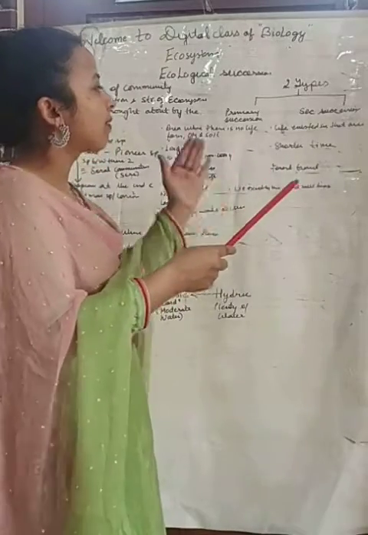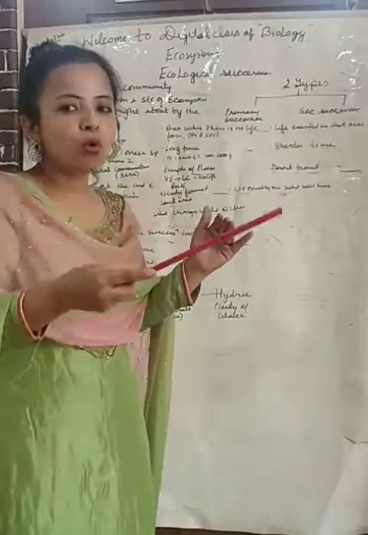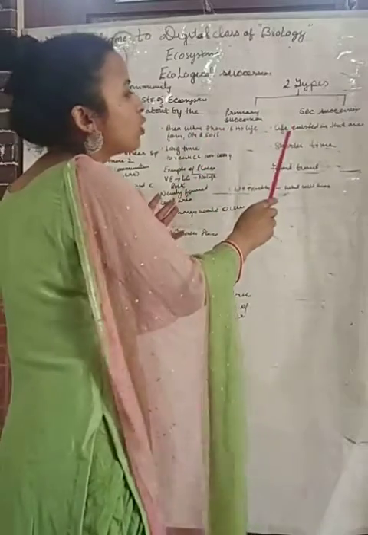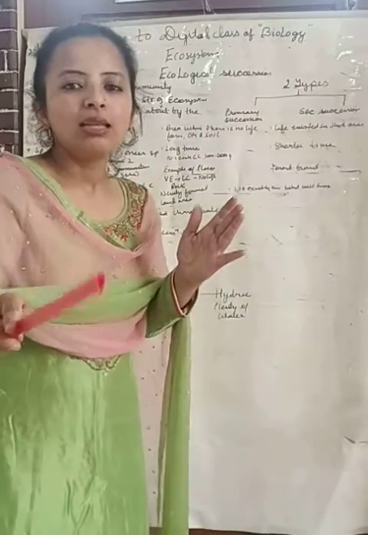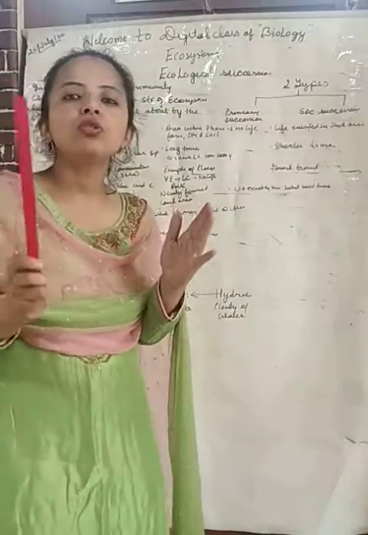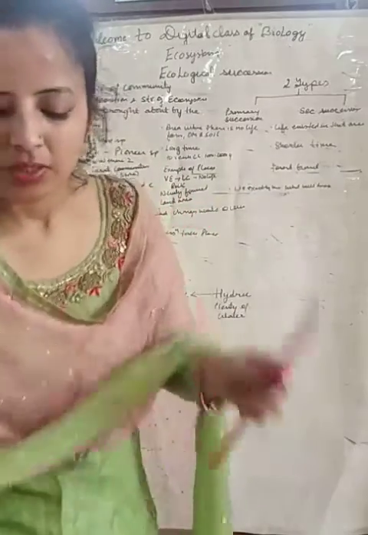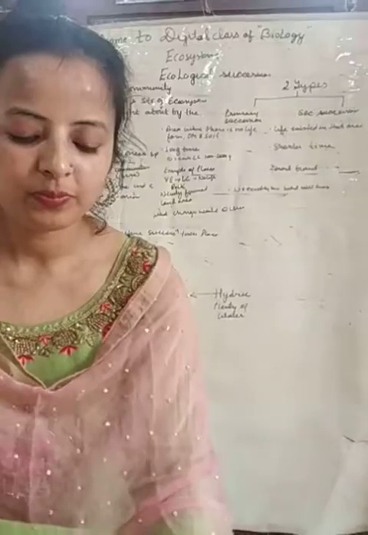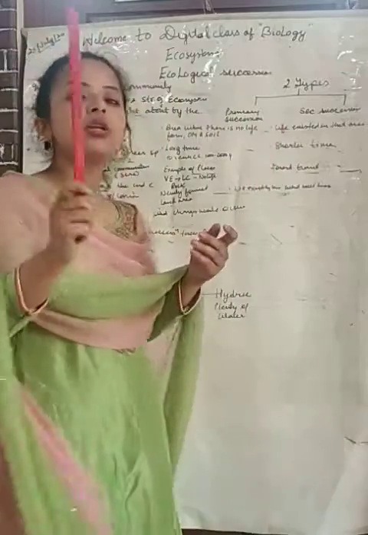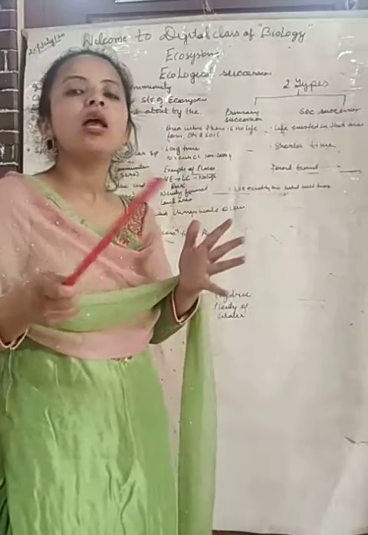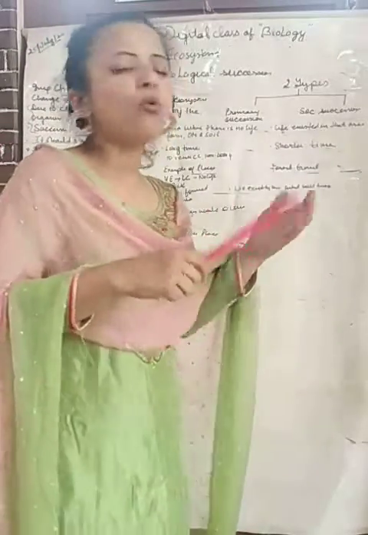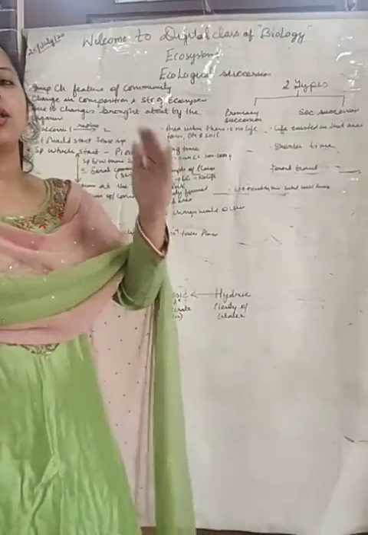If soil is there, ultimately it will become fertile with the passage of time. So I can say that succession in case of primary will take more time in comparison to secondary succession. But don't think that if I am saying shorter time it means 2 to 3 years. No, I am telling this in comparison to primary succession. In case of primary succession it will take 1000 to 2000 years to convert from this area to this area. Understood? And if I am talking about secondary succession, it will take 100 to 200 years. Though it is more, it is very less in comparison to primary succession. Clear to all?